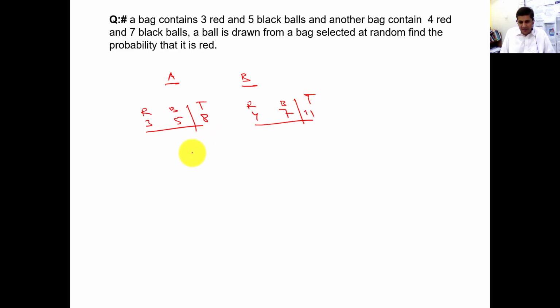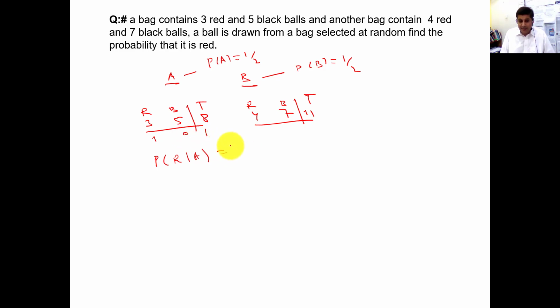A ball is drawn from a bag selected at random. We do not know from which bag it came. If they choose bag A, the probability of A will be 1 by 2. If they choose bag B, the probability of B will be 1 by 2. But we do not know which bag; they randomly select a specific bag, and we find the probability that it will be a red ball. So now this is a condition: the probability of a red ball, given that it came from A. They are only choosing one ball, and the information is given to you. Find the probability that it is a red ball.